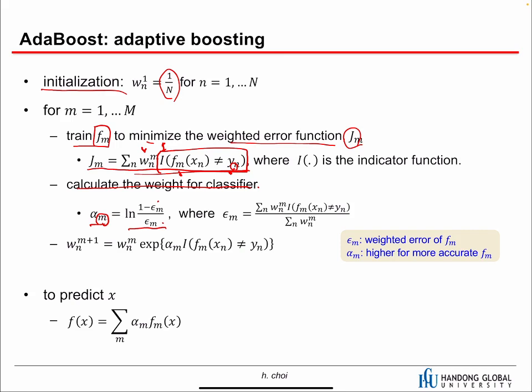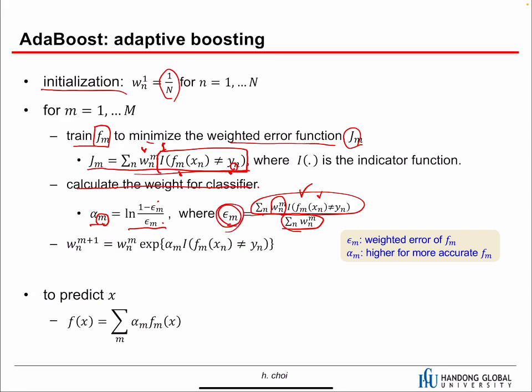So alpha means how good the classifier is. And the error can be defined in this way. This is the sum of all the weights, and this is a weighted sum of this indicator. So we are focusing on the wrong predictions with the weight. If the classification is perfect, then this will be 0.